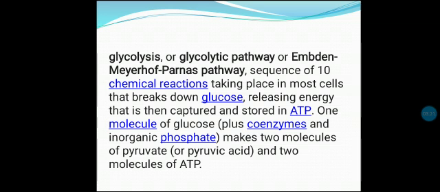Energy is consumed to carry out glycolysis itself, and energy is produced by the process to carry out the biological, physiological activities of the cell. So one molecule of glucose, along with coenzyme and phosphate, is responsible for producing two molecules of pyruvate, two molecules of ATP and water also.